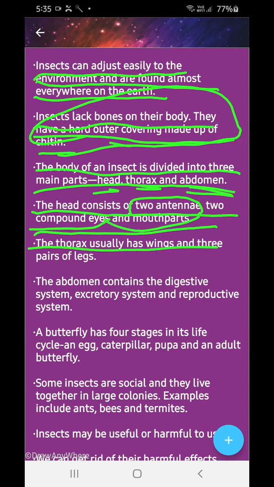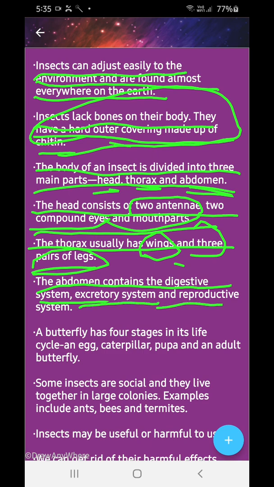The thorax usually has wings and three pairs of legs. The abdomen contains the digestive system, excretory system, and reproductive system.